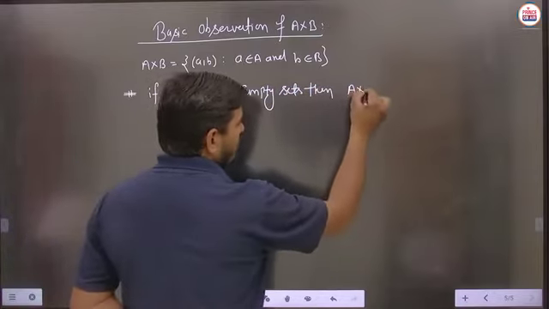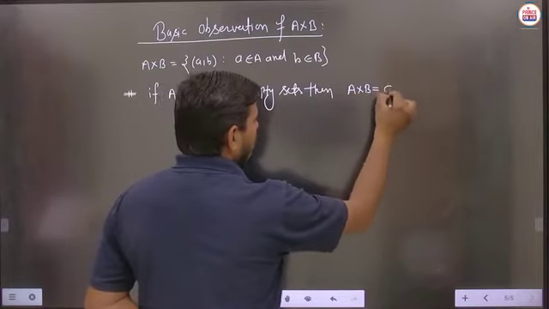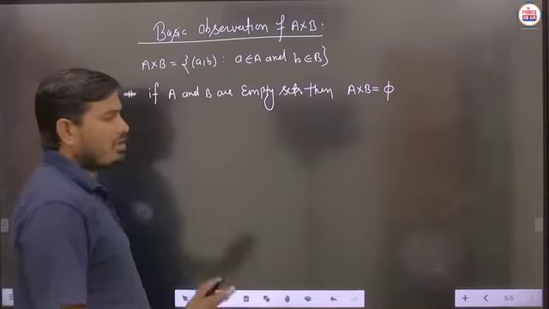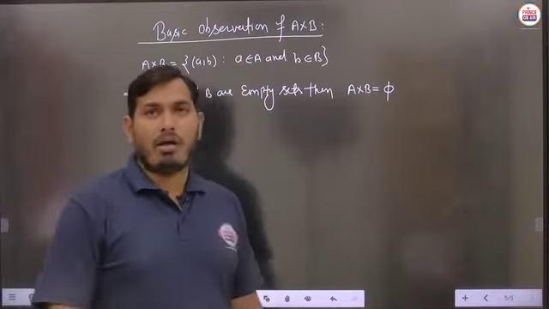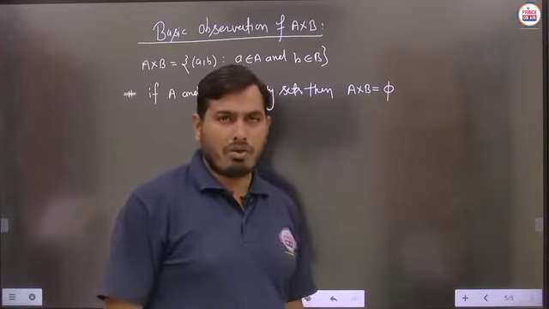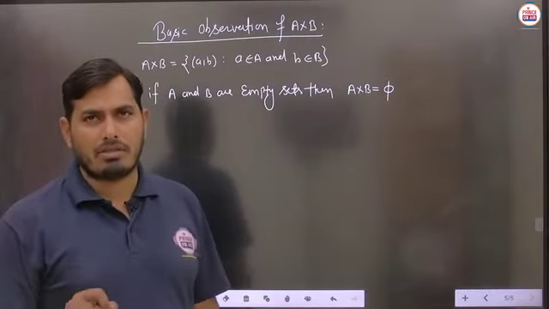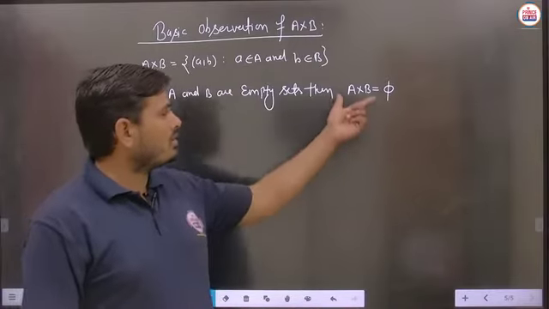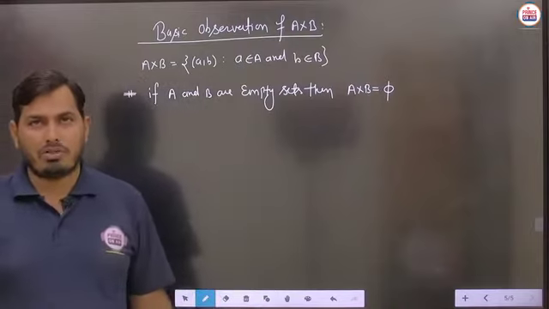Definitely, A cross B is also the empty set, and I think every student knows very well about the empty set. This symbol phi is used for the empty set, or you can just open and close the curly braces.